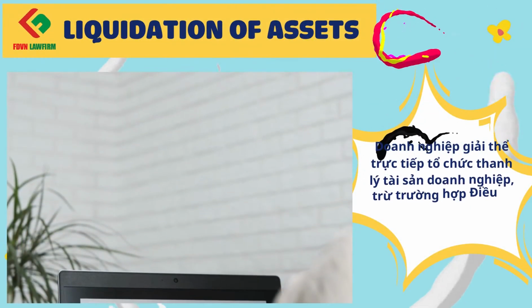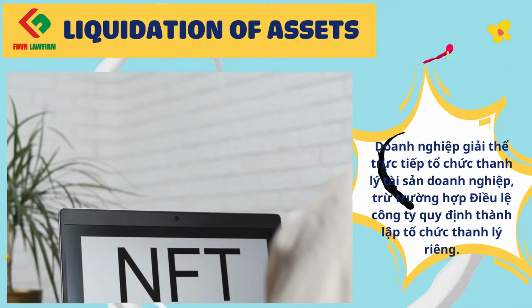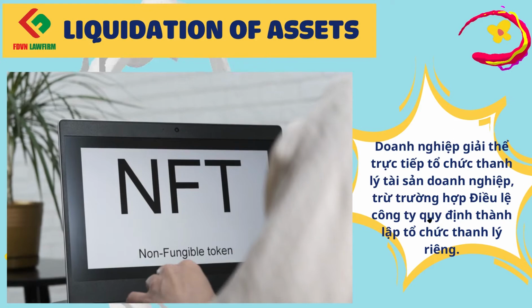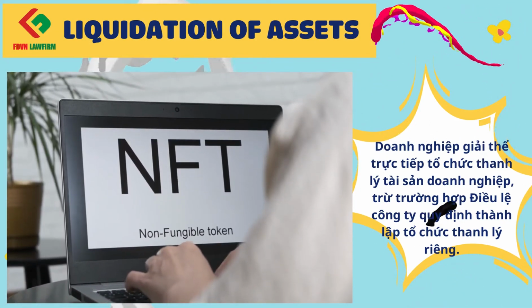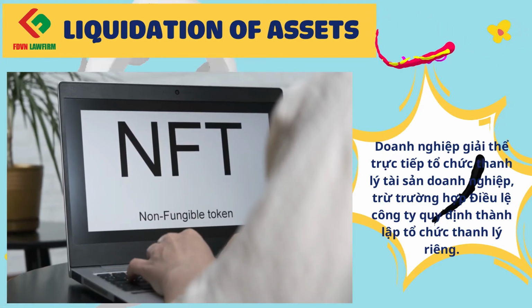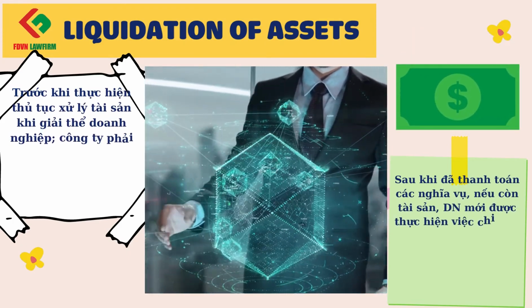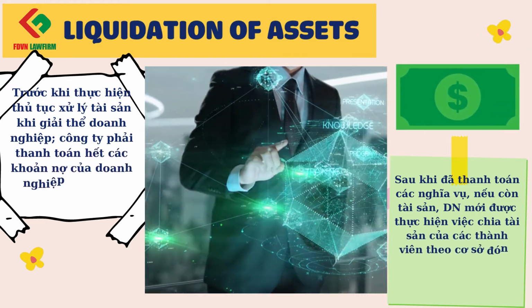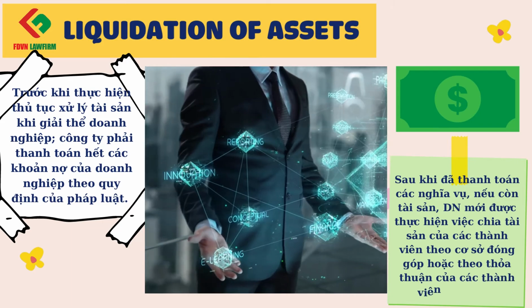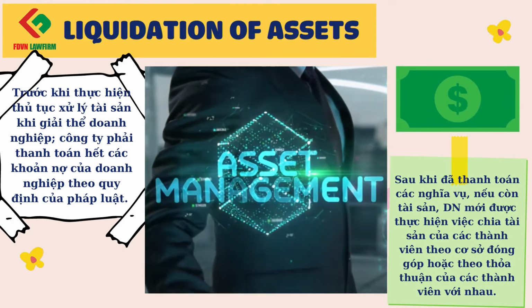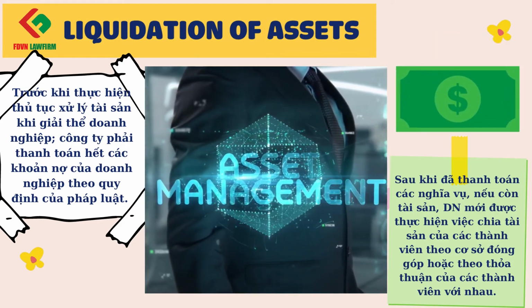Regarding the dissolution of business, the liquidation of assets is equally important. The enterprise directly liquidates its assets unless the company's charter provides for the establishment of a separate liquidation organization. Before carrying out the procedures for handling assets upon dissolution of the enterprise, the company must fulfill the obligation to pay the debts of the enterprise under the provisions of law. After the obligations have been paid, if there are still assets, the enterprise may divide the assets among the members according to the contributions of the members or the agreement of the members.